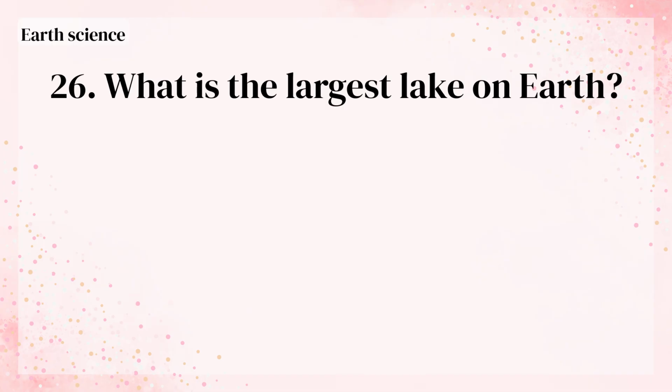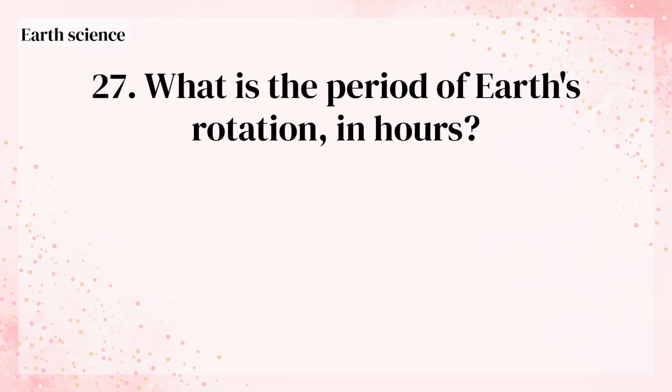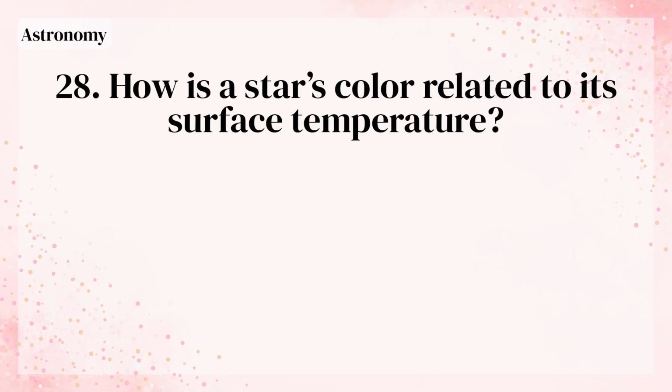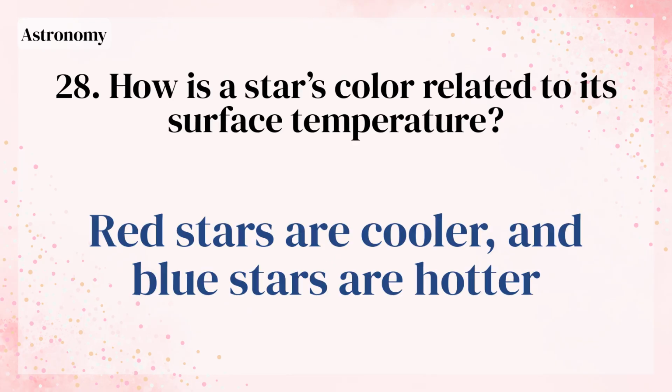Lens. What is the largest lake on Earth? The Caspian Sea. What is the period of Earth's rotation, in hours? About 24 hours. How is a star's color related to its surface temperature? Red stars are cooler, and blue stars are hotter.